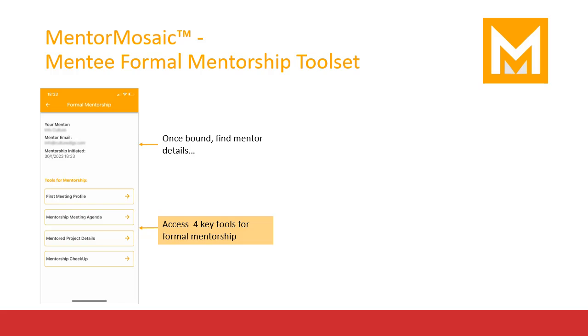MentorMosaic provides 4 key tools. The first, meeting profile, which you should fill out immediately and which will be shared between you and your mentor. The mentorship meeting agenda, which you should use before each meeting with your mentor to set the stage for your discussion. The mentored project details, which allows you to track details and file occasional reports on your work on a project that your mentor is supporting or collaborating with you on.